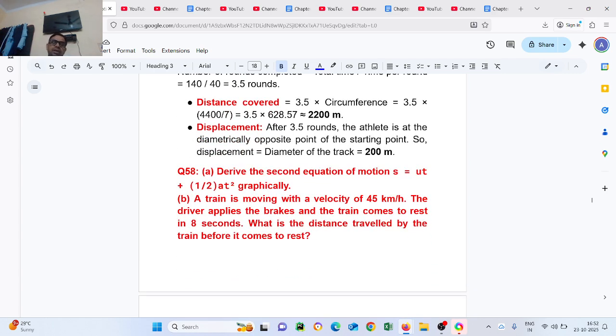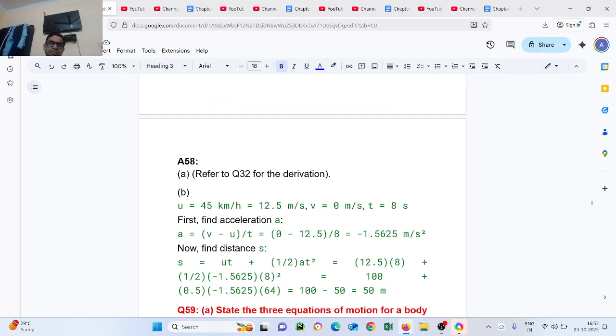Question number 58. Derive the second equation of motion, s equal to ut plus half at square, graphically. Part B: a train is moving with the velocity of 45 km per hour. The driver applies the brake and the train comes to rest in 8 seconds. What is the distance traveled by the train before it comes to rest?